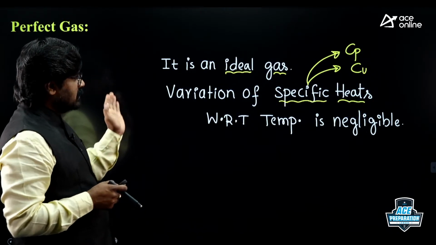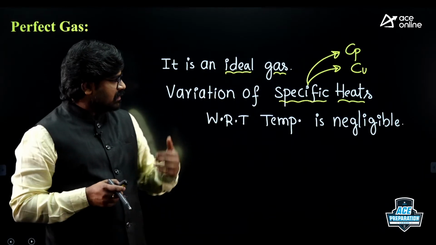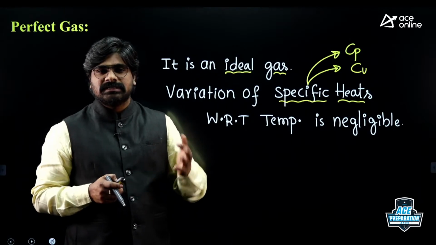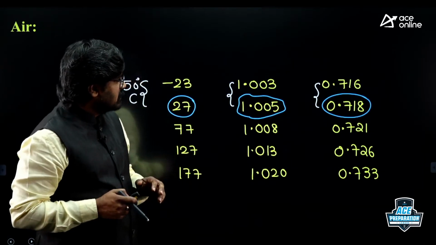What is a perfect gas? It is an ideal gas only, but the variation is negligible practically. So that's why we treat Cp and Cv as constants. This is also called constant specific heat analysis. So this is a perfect gas.